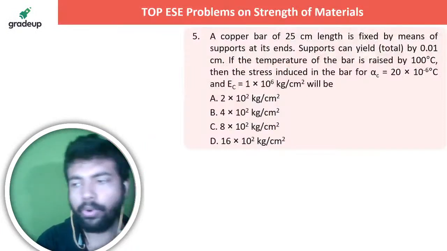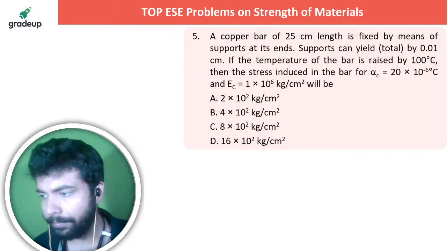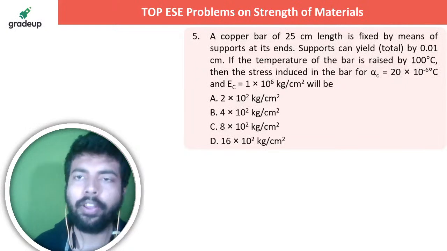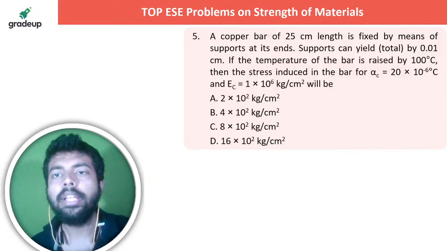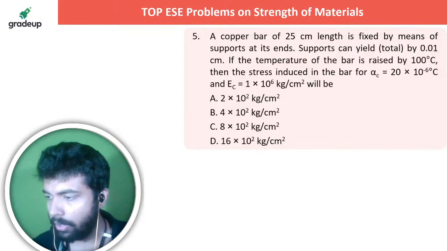The next question is up on your screen. Let me know in the live chat section. Okay. A copper bar of 25 centimeter length is fixed by means of support at its ends. Supports can yield a total.